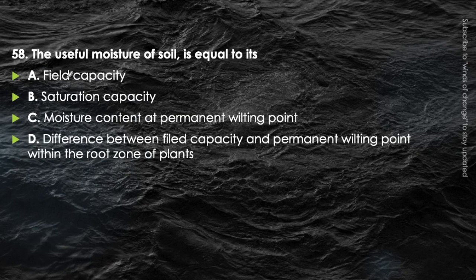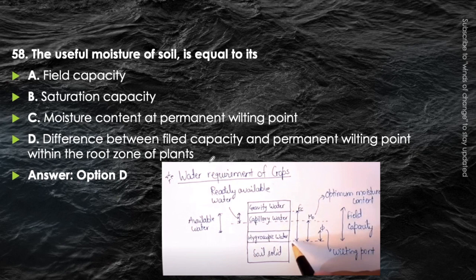Next question. The useful moisture of soil is equal to its field capacity, saturation capacity, moisture content at permanent wilting point, or difference between field capacity and permanent wilting point within the root zone of the plants. Think about it, which one will be the useful moisture content of the soil? I have explained it very well in the video of revision of irrigation engineering. The answer will be option D. That is, it is the difference between field capacity and permanent wilting point within the root zone of the plant. Okay, it is also called the available water.